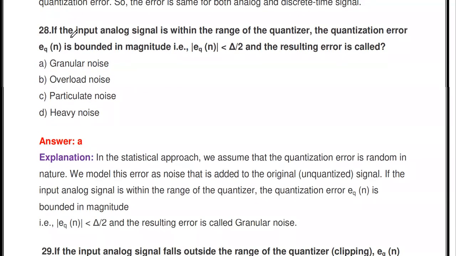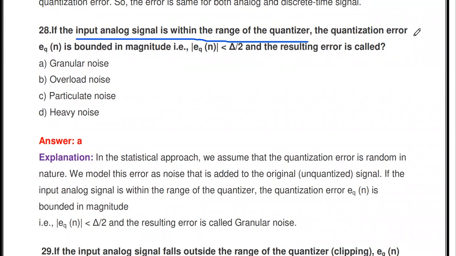Okay, the next one: if the input analog signal is within the range of the quantizer, the quantization error EQ of n is bounded in magnitude, and the resulting error is called dash. If the modulus of EQ of n is less than delta by 2, the resulting error is called granular noise. We studied granular noise and overload noise in delta modulation.